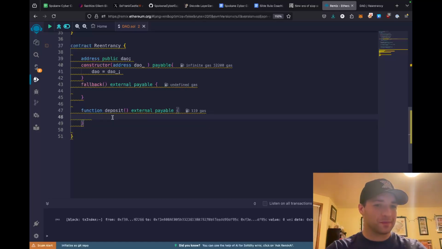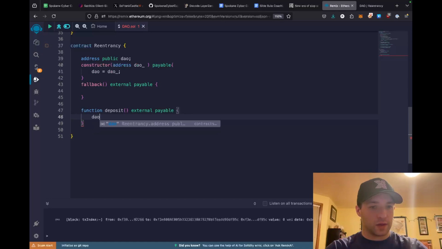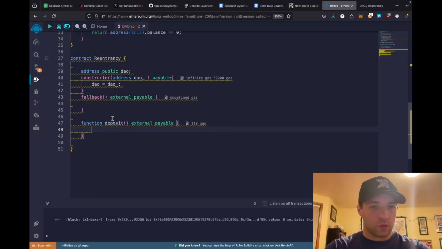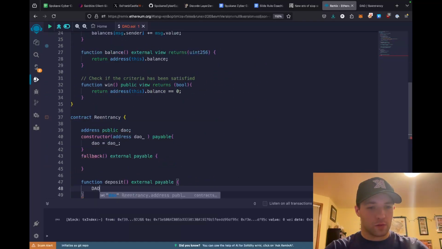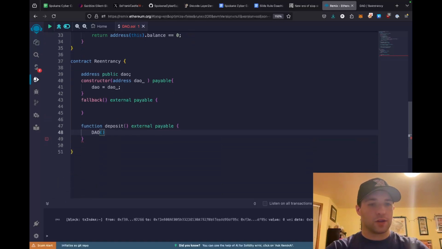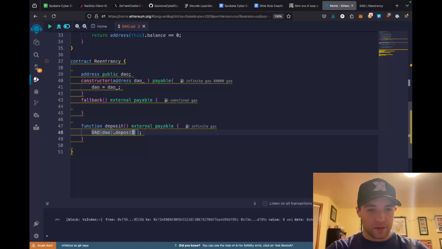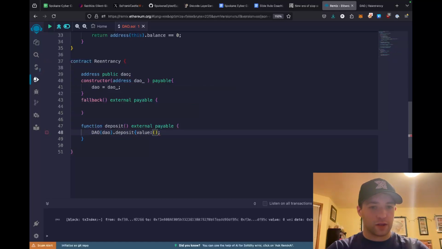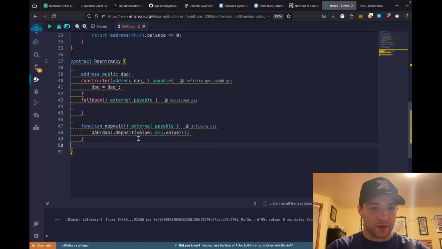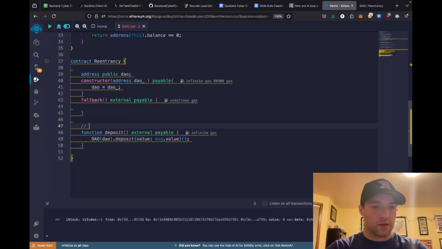Sorry, guys. So now we want to convert it to the DAO type. So we're doing a type conversion where we're going to say, hey, treat this address like the DAO contract. And then we can do deposit. I believe that in order to transfer ether, we need to do this. So we're just going to do message.value. Cool, so this is deposit to DAO.